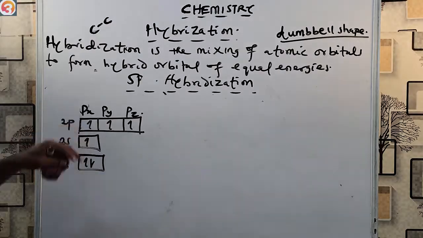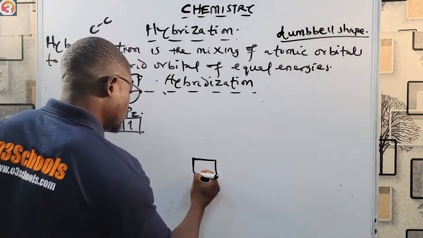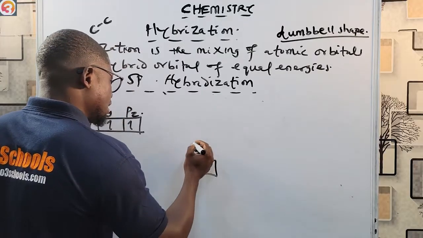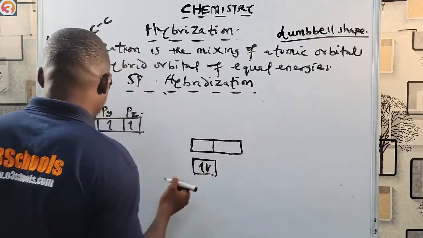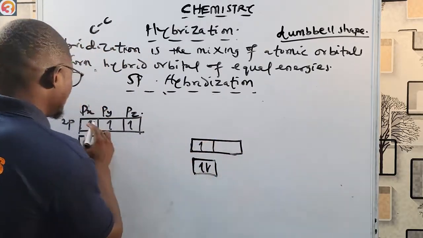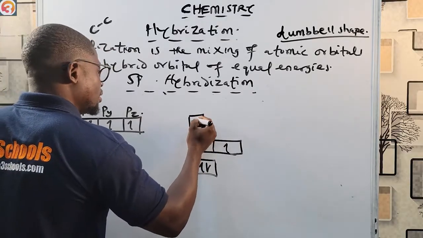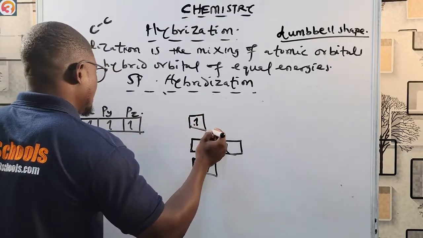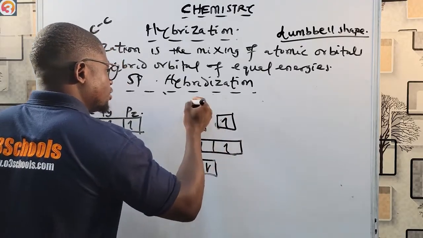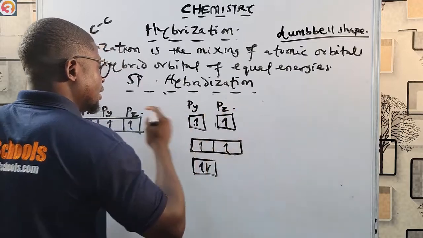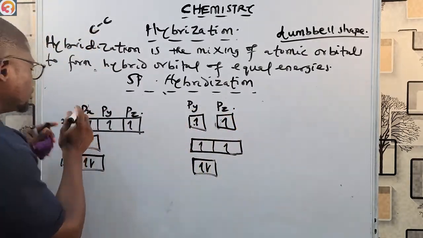We are now going to have something like this. You are going to have 1 electron, 1 electron. Then Py has 1 electron, and Pz has 1 electron. That's Py and Pz. They have nothing to do with the hybridization; it only mixes with Px.